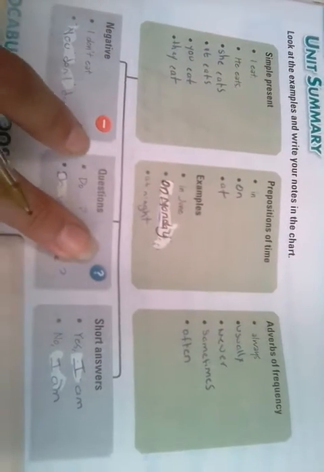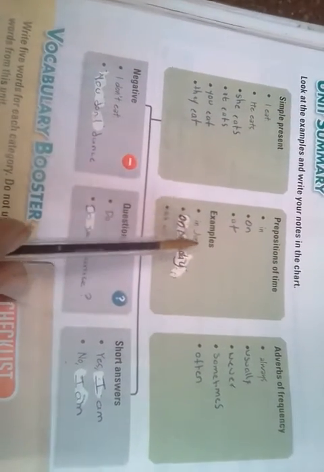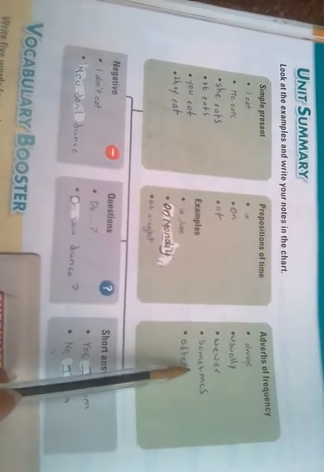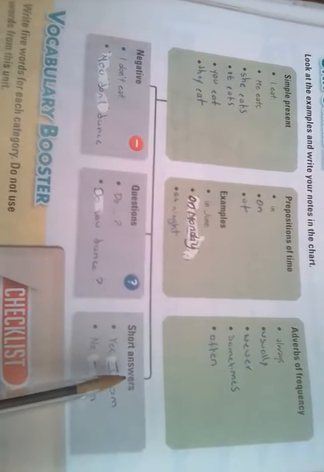Then we are presented with a table where we must complete the information. For example, simple present: I eat, he eats, she eats, it eats, you eat, they eat. Prepositions of time: in, at, on, for example, on Monday, at night. Adverbs of frequency: always, usually, never, sometimes, often. Negative: I don't eat, you don't dance. Question: do you dance? Short answer: yes I do, no I don't.